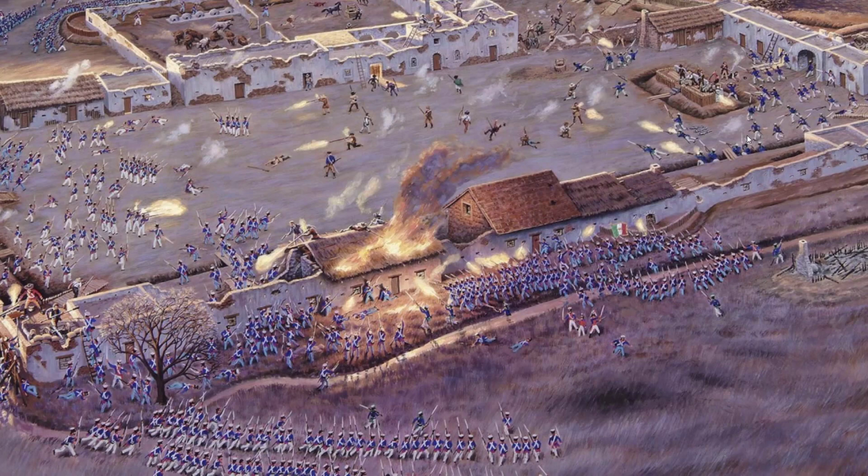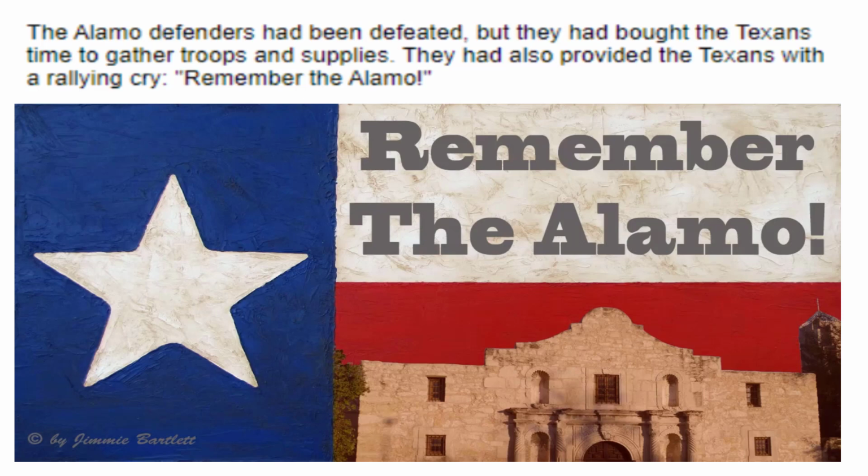And here we see a larger picture. Feel free to pause the video at this time if you want to take a look at this and see how this painting has this imagery. That's a pretty cool picture of the Alamo. The Alamo defenders had been defeated, but they had bought the Texans time to gather troops and supplies. They had also provided the Texans with a rallying cry, "Remember the Alamo."